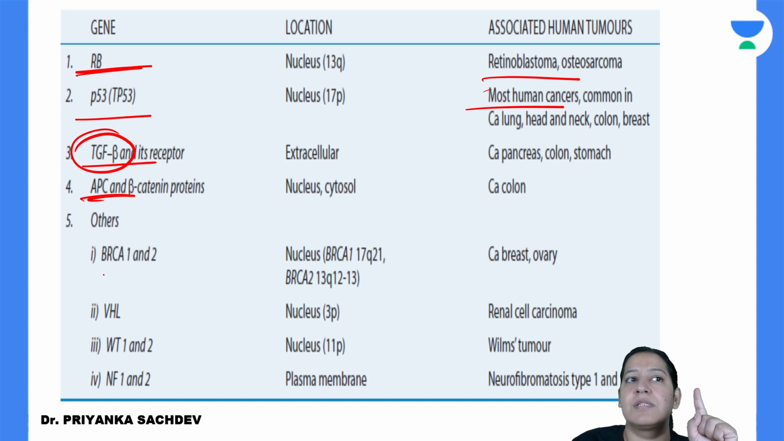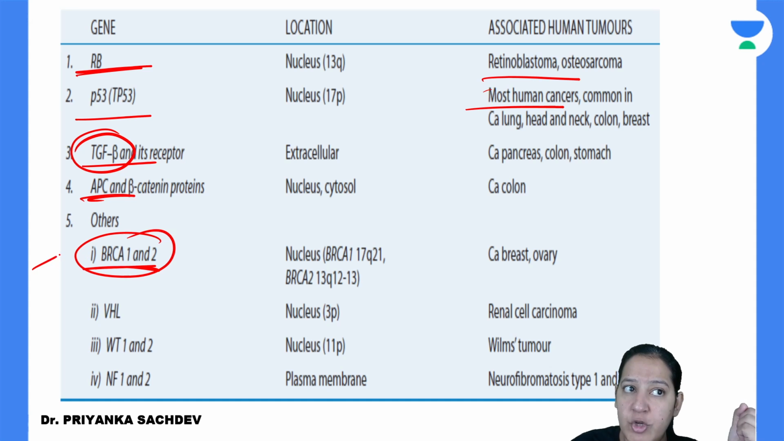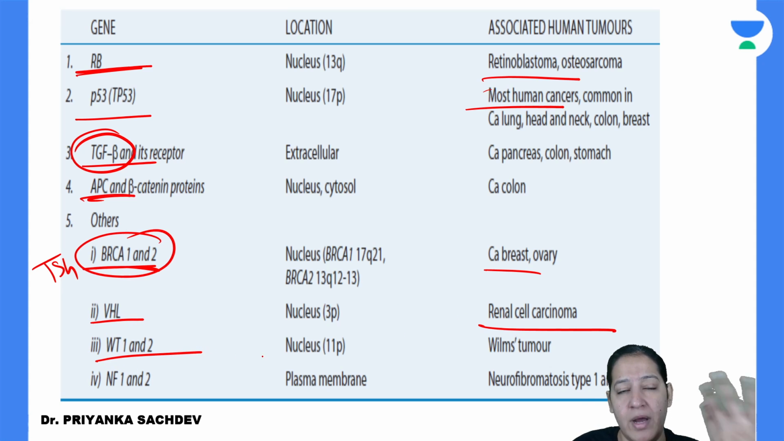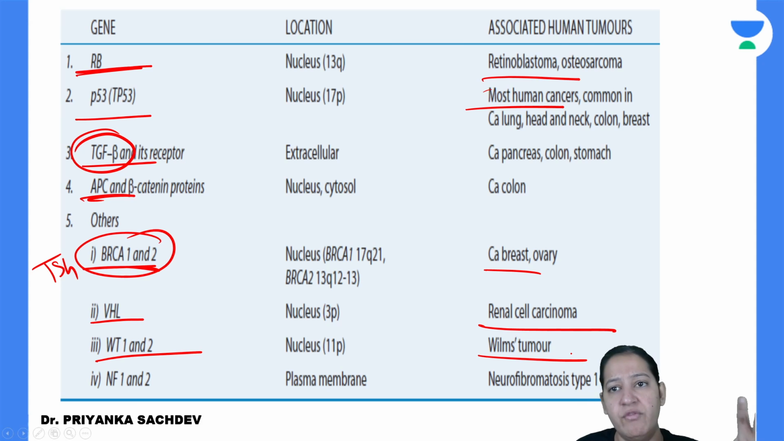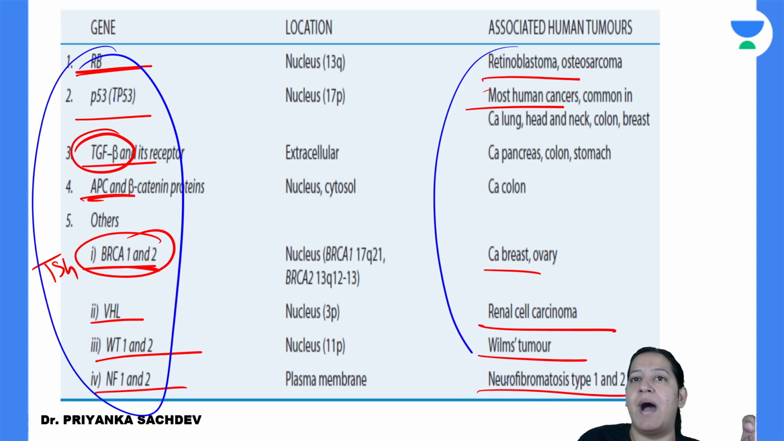APC and others. BRCA1, BRCA2 was in your options in the question. Both of them are tumor suppressor genes. They lead to carcinoma breast, I agree, but they are not proto-oncogenes. They are tumor suppressor genes. VHL leads to renal cell carcinoma. WT1, WT2 lead to Wilms tumor in children. Neurofibromatosis 1 and 2 lead to neurofibromatosis. So you should know the name of the gene and the tumor caused by it.